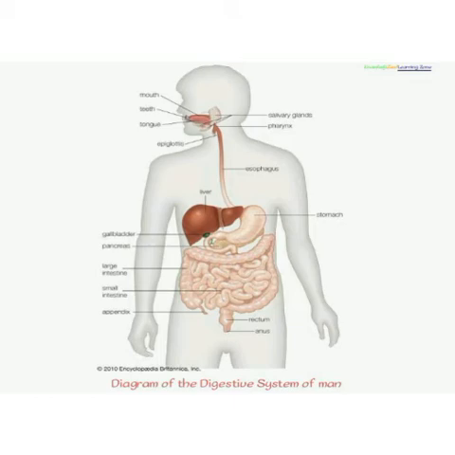Thereafter, the food content is passed into the duodenum, which is the first portion of the small intestine, for further release of enzymes to work on the food. It further moves to the jejunum for further digestive process.